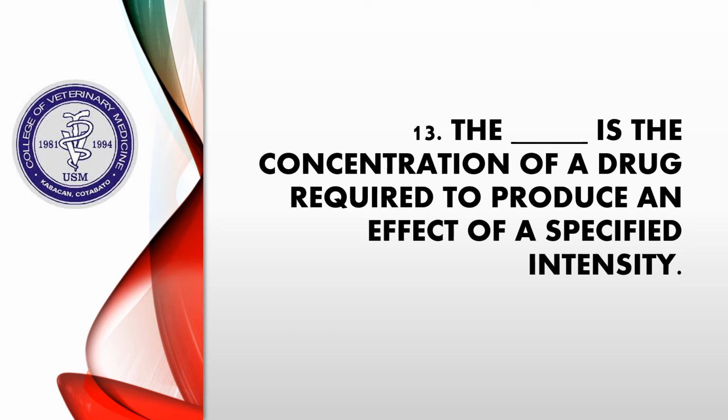EC50, so when we say EC50, that is usually used in vitro studies only. So that is usually conducted in the laboratory. So when a drug's potency is measured in a population, animal studies or human populations, another parameter that we usually use is the ED50, or the median effective dose.